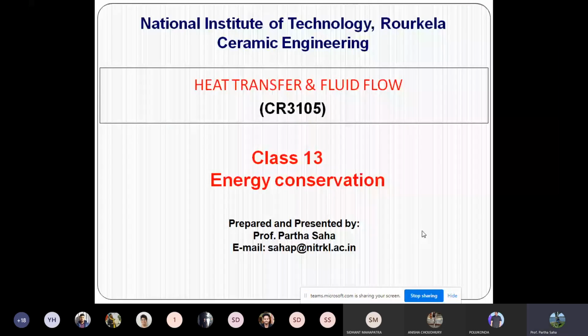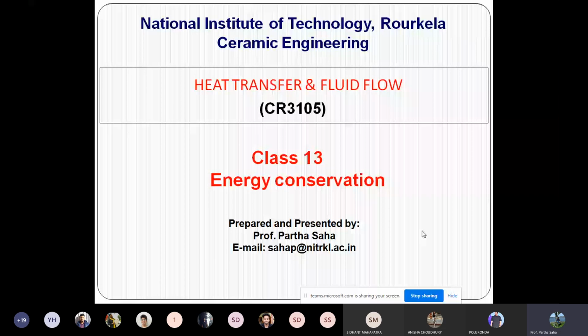Today we are going to talk mainly about energy conservation. I think I did not talk about this particular topic after the Bernoulli equation, probably in class number 8 or 9. But I think this is the right time to discuss energy conservation, which mainly matters when there is some work related to pumping or turbines. So we'll go through this and discuss how different mechanisms of energy conservation work, which is very critical for any mechanical work.